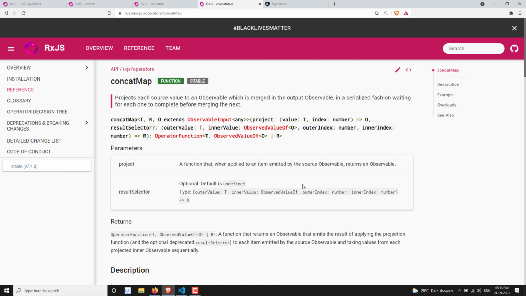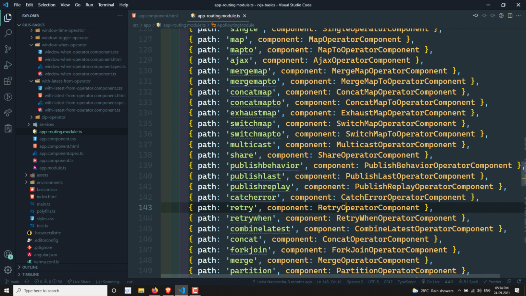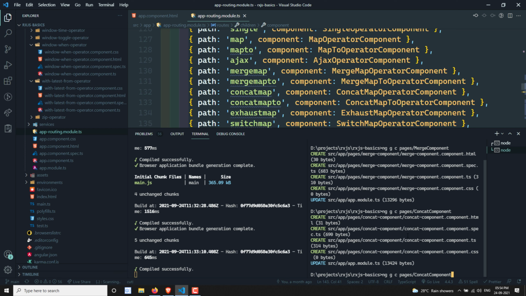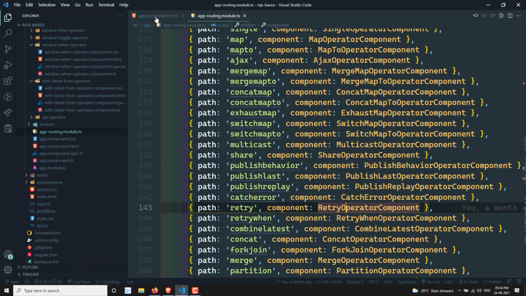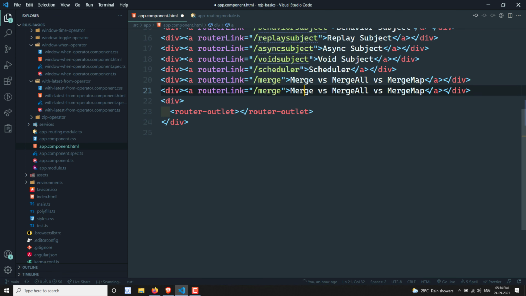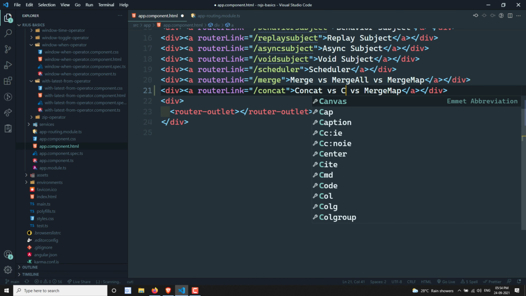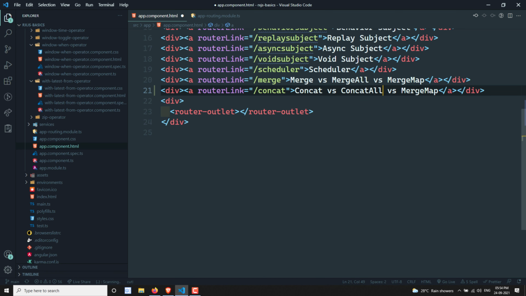Let's see the practical implementation of these concat operators. I will create the concat component. Let's go to the app component and add concat, concat-all and concat map, the three types of operators.